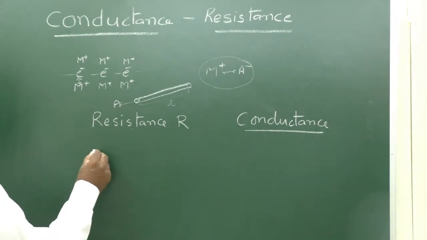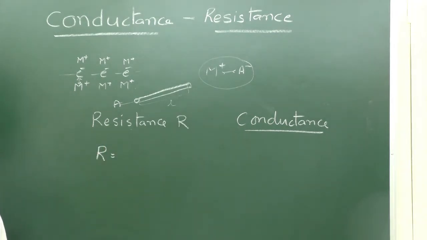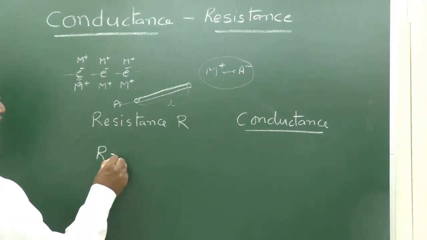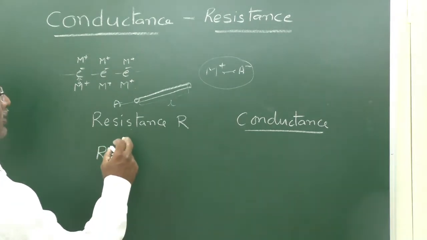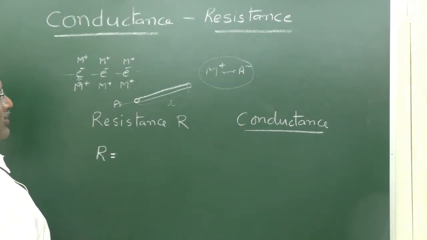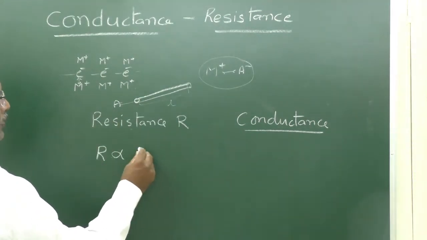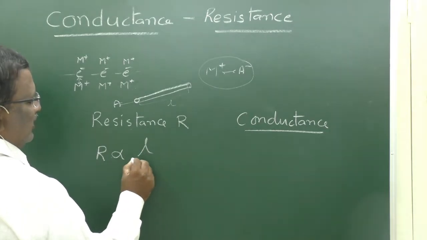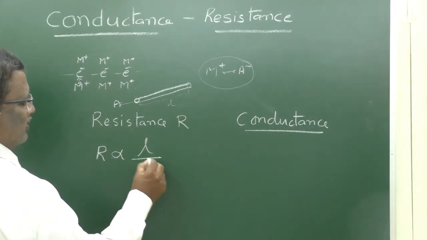The resistance of a conductor is directly proportional to its length and inversely proportional to its cross section area, because if the cross section area is more, resistance is less.